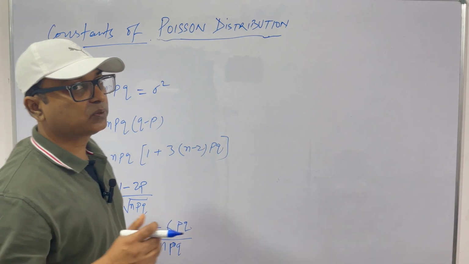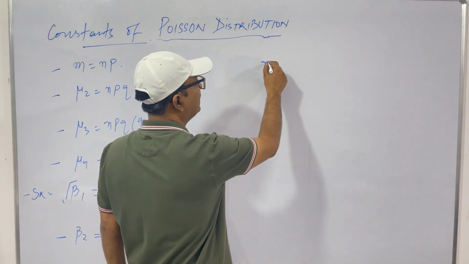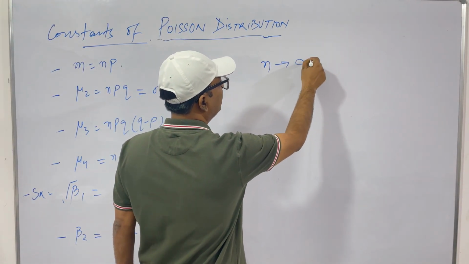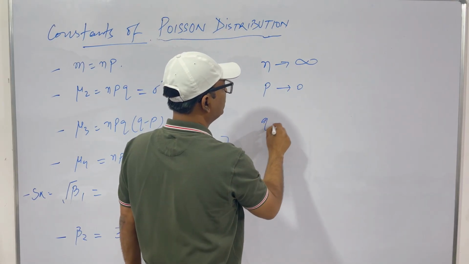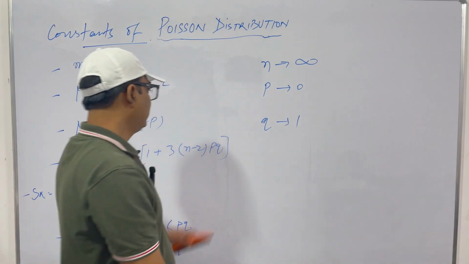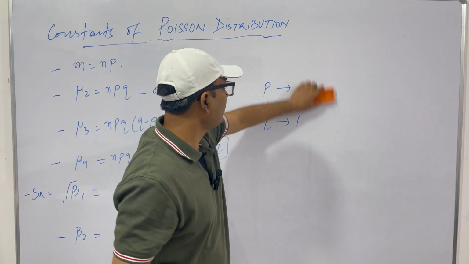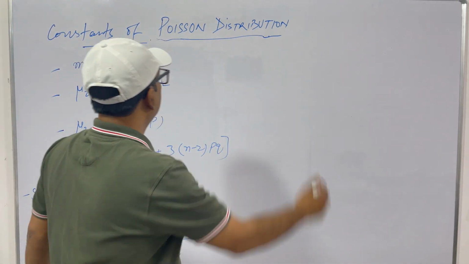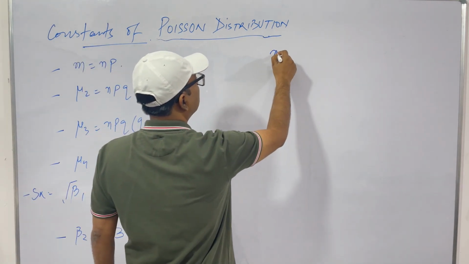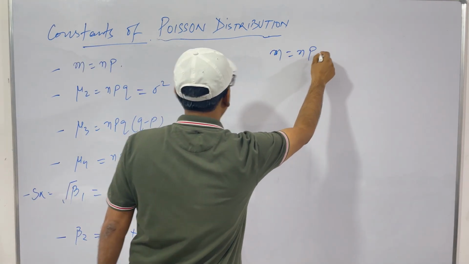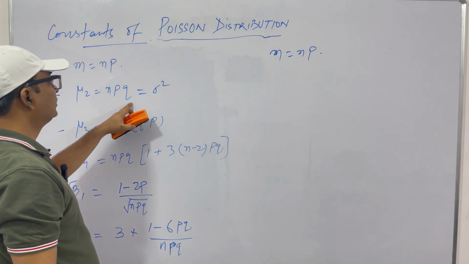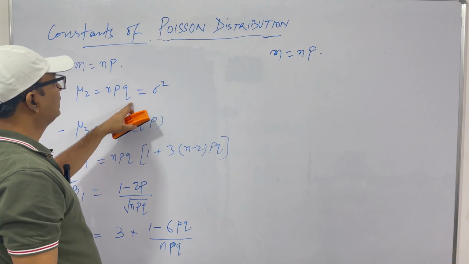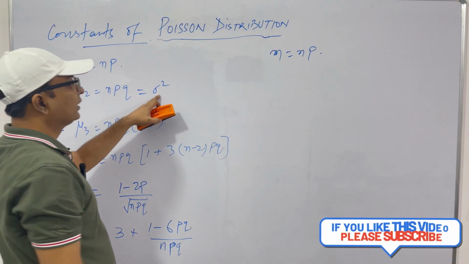What is Poisson distribution? I told you in the start, it is the limiting case for n tending to infinity, p tending to 0, and therefore q tending to 1. We will apply this. For Poisson's distribution, we get m is equal to np, same. Mu2, that is npq, is sigma square.